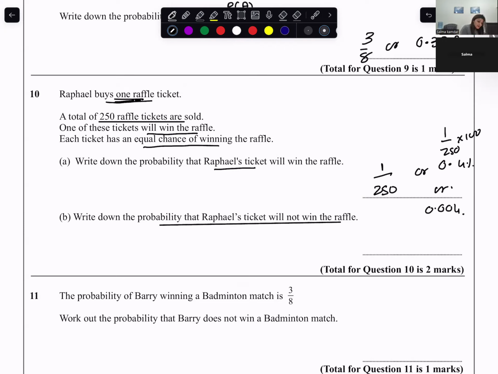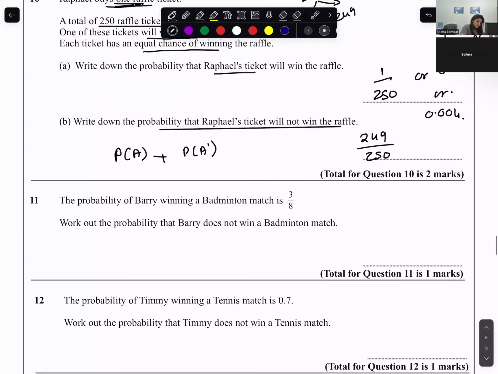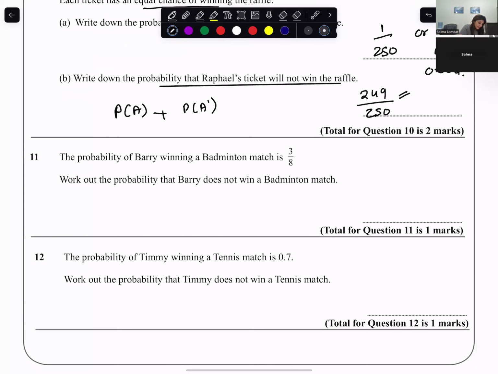Probability that raffle's ticket will not win. So probability that his ticket would not win is 249, because 1 is the chance of his ticket coming, probability of A, and probability of A dash that he would not win. So out of 250, 1 is his chance. 249, it cannot happen. So 249 divided by 250. So probability that his ticket will not win the raffle is 249 divided by 250.